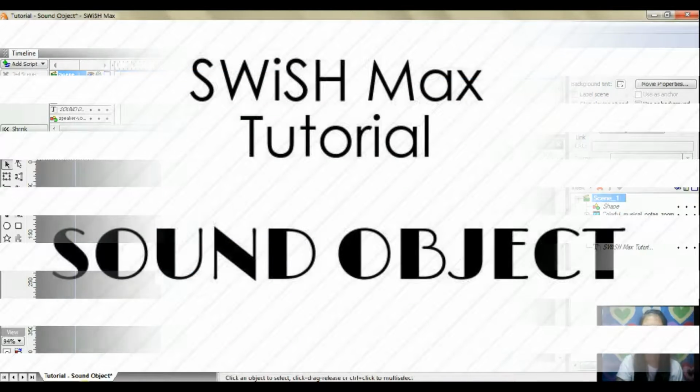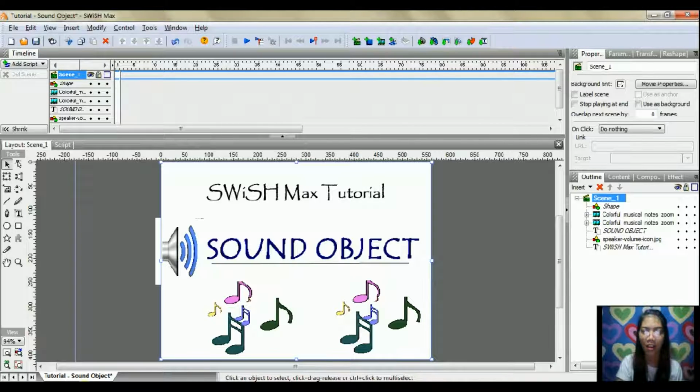Good day, everyone. Today, I will teach you how to insert or add a sound into SWiSH Max. A sound is a simple object created when a sound is imported.